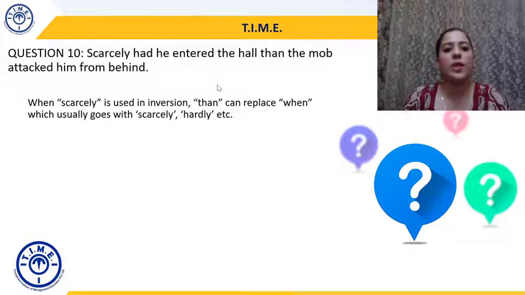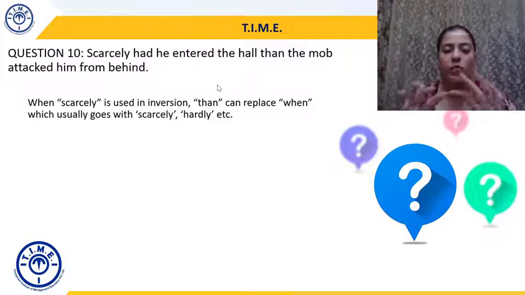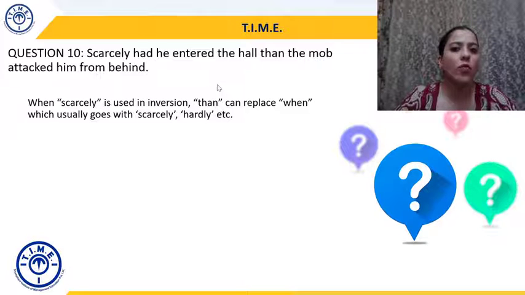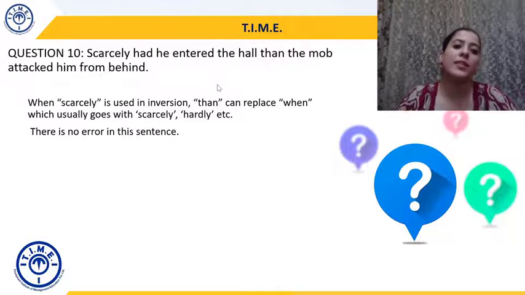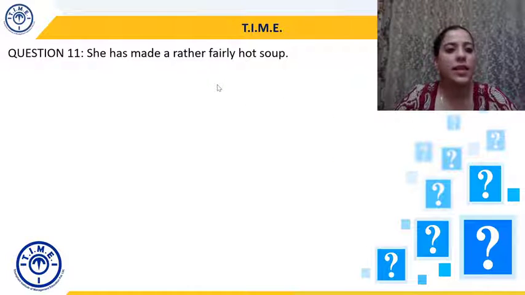When scarcely is used in inversion, than can replace when, which usually goes with scarcely or hardly. So whenever we use scarcely or hardly, we say hardly and then when, scarcely and then when. That is usually the format. But if scarcely is used in inversion, then than can actually take the place of when, and that's why this sentence has no error. So question 10, the sentence is absolutely grammatically correct. Okay. Moving to question 11.